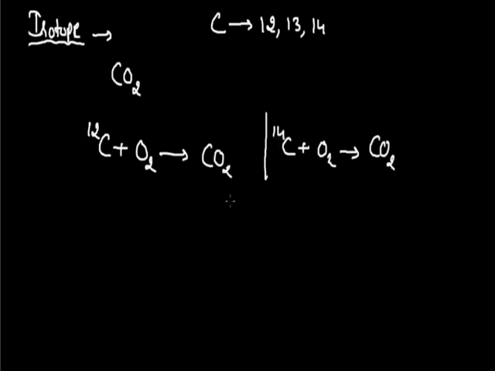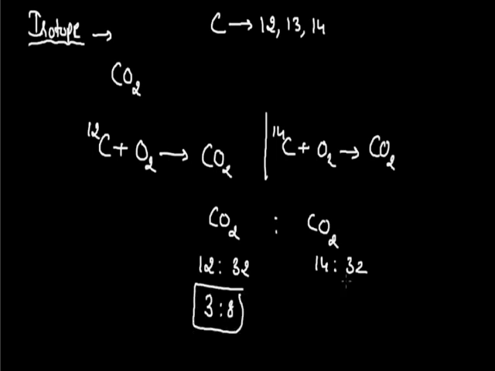Now in this case, if I find the ratio of these two pure samples of carbon dioxide, then in the first one the mass of carbon is 12 with the mass of oxygen, that is 32. In the second one the mass of carbon is 14 and the mass of oxygen is 32. If I find the ratio of the first pure sample, the ratio is 3:8, while the second one, that is also a pure sample of carbon dioxide, here the ratio is 7:16.